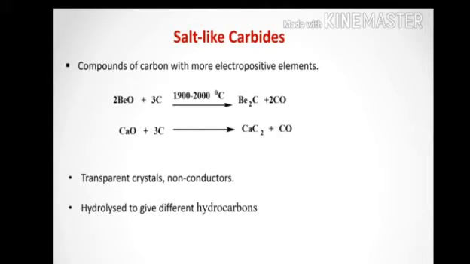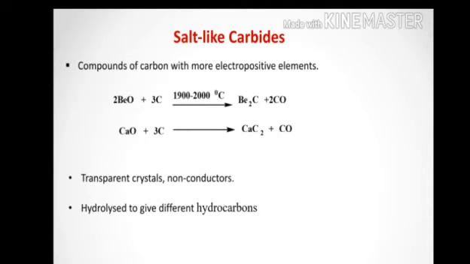The important properties of these salt-like carbides are that they are transparent crystals, and in the solid state they are non-conductors of electricity. Another important property is that these salt-like carbides are easily hydrolyzed in water and give different hydrocarbons.